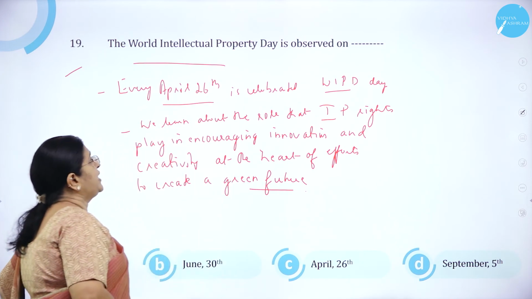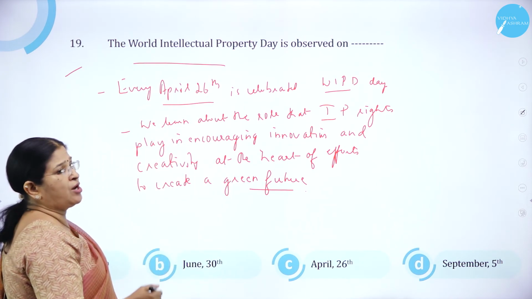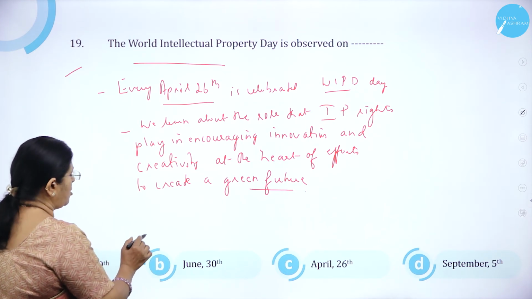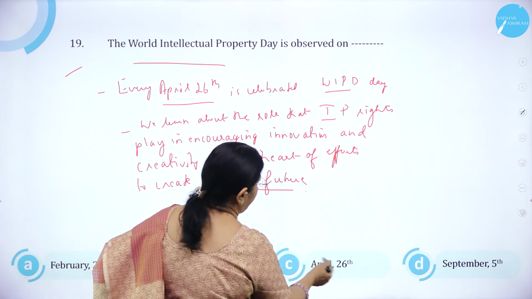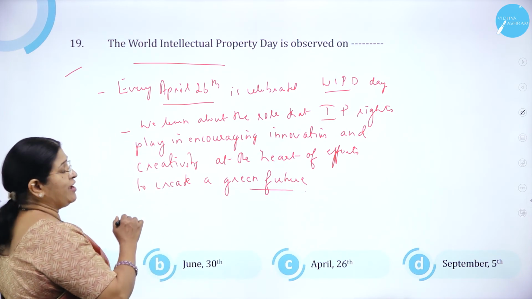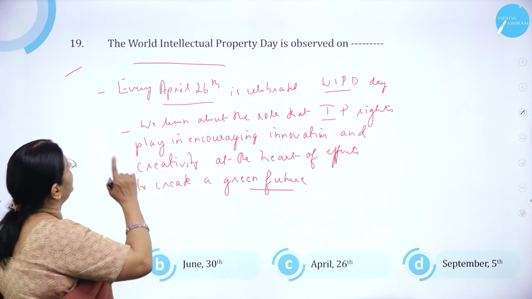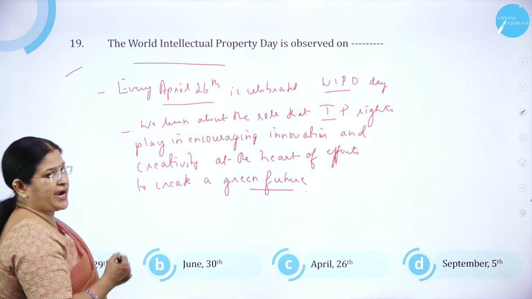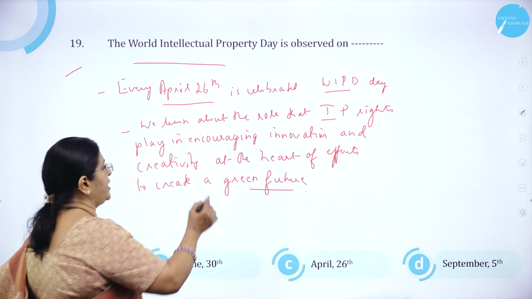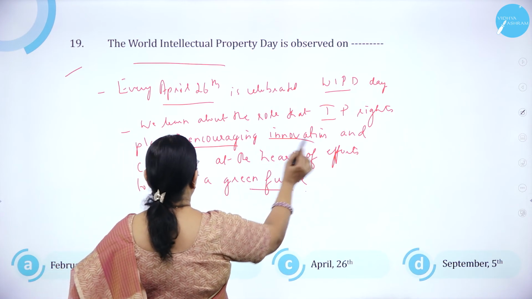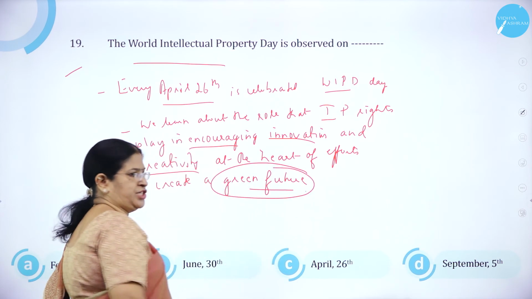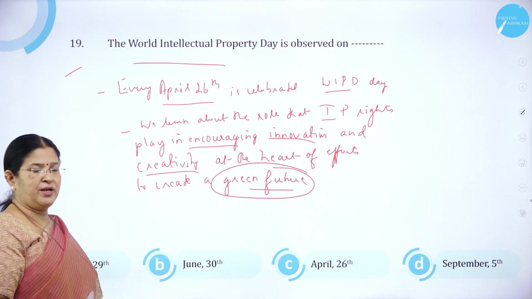The World Intellectual Property Day is observed on option A, February 29th. Option B, June 30th, option C, April 26th, and option D, September 5th. Every April 26th is celebrated as World Intellectual Property Rights Day. I think we know that intellectual property rights play an encouraging role in innovation and creativity in creating what we call the green future. So it is celebrated on April 26th.